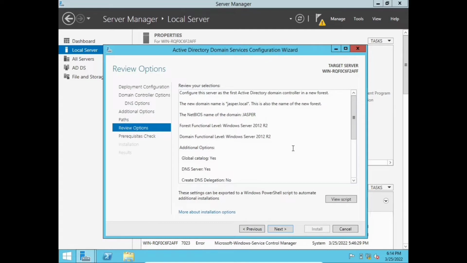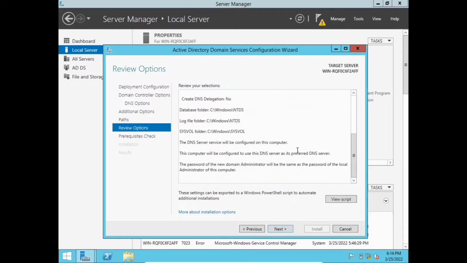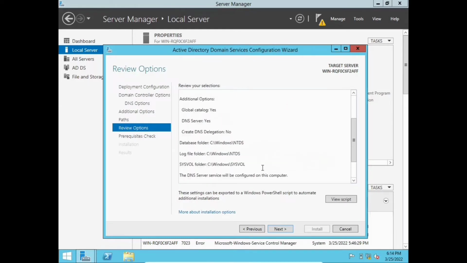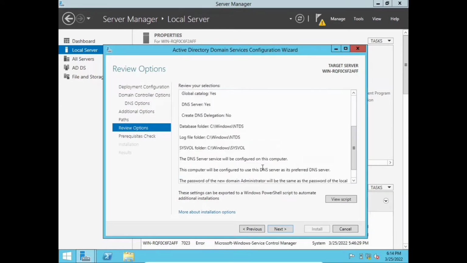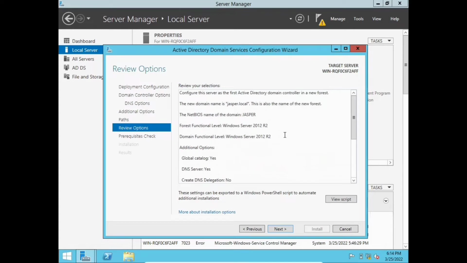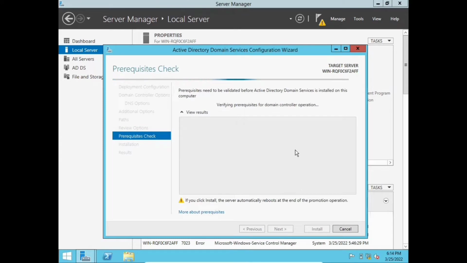And then we have here, review your selections. So there are our review options. These are the things that we did earlier. Everything is fine, so we need to click next. Then if you click install, the server automatically reboots at the end of the promotion operation.